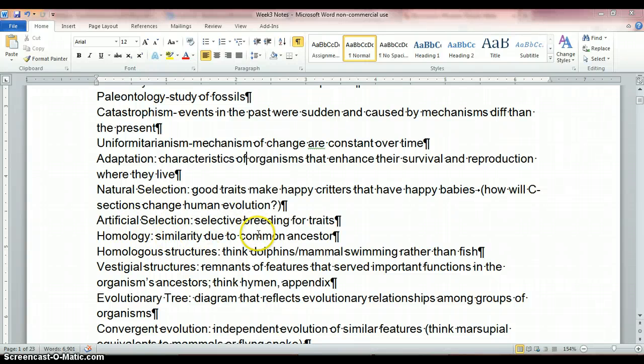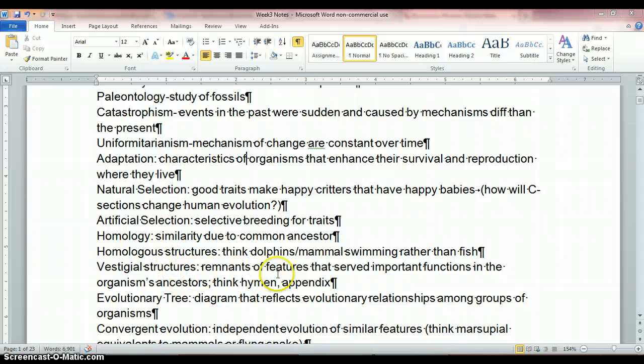Homology is similarity due to a common ancestor. So we all have two arms and two legs, which is pretty much a mammalian thing. That's because we share a common ancestor. Homologous structures, think dolphins, mammals, swimming rather than a fish. So dolphins, how do they move their tail? They go up and down, right? Fish go side to side because they have the ancestor of walking.